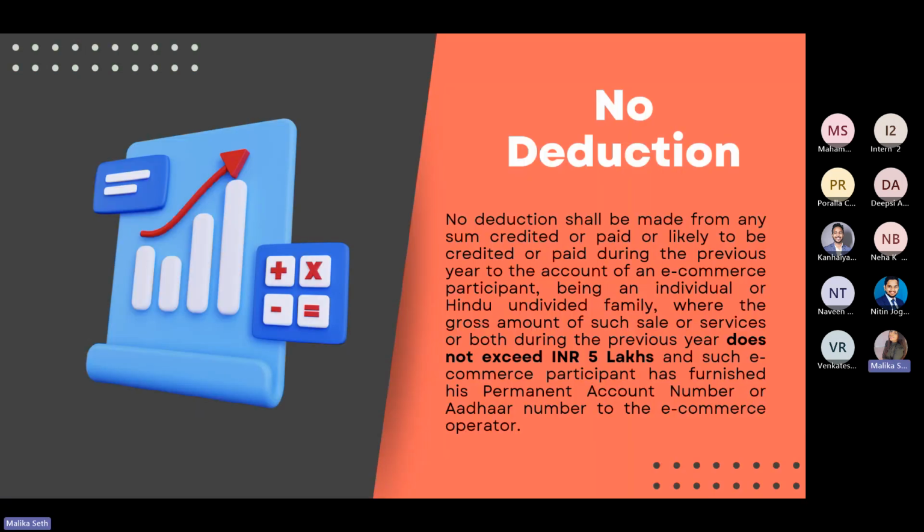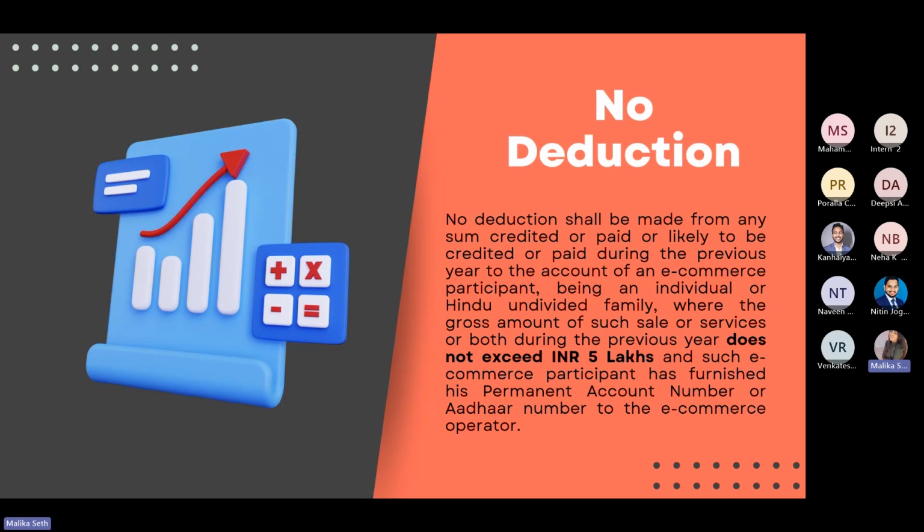Moving forward, it has a few provisions. Just like any other TDS section, here also we have a limit below which there will be no TDS deduction. The limit is that for any individual or HUF whose gross amount of such sale or services during the previous year does not exceed 5 lakh rupees, the e-commerce operator need not deduct any tax and